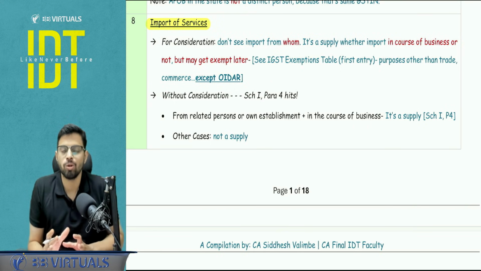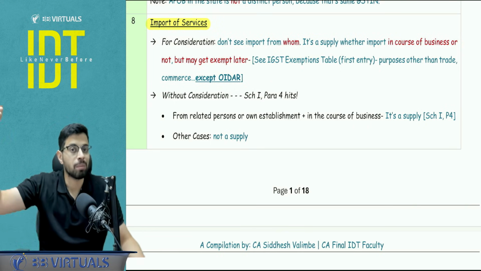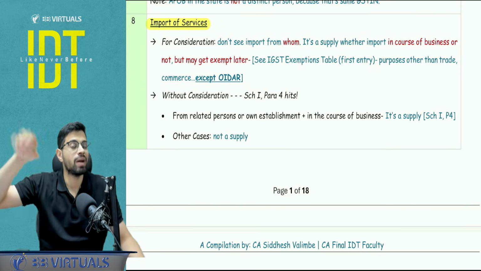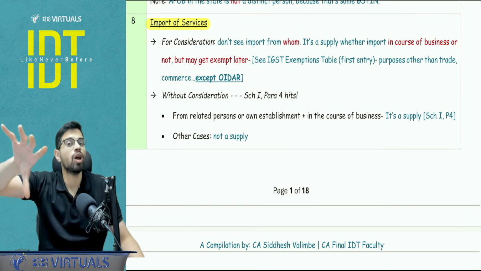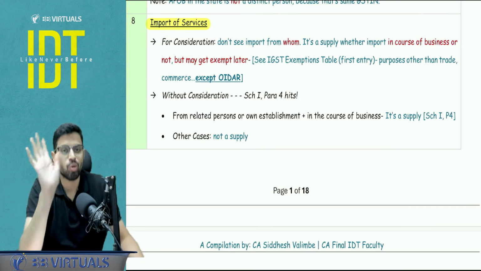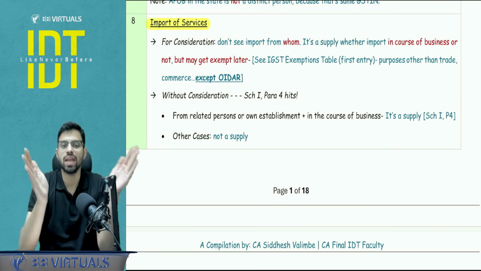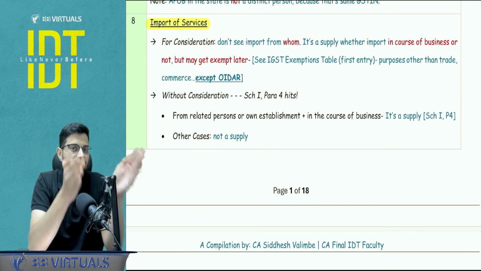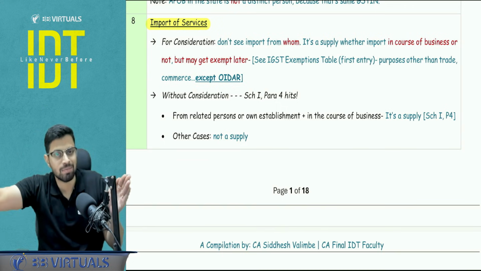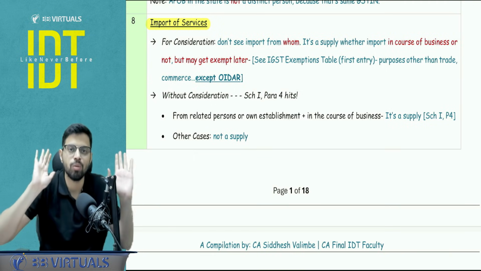Now please make a note of it, that once it is a supply, you will link Chapter 4, exemptions, IGST entry, that if the import of service by an individual or government is for any reason other than business, trade, commerce, it is exempt, but except OIDAR. So guys, please don't make a confusion. You have to have structured thinking. Step number 1, we need to see whether it is a supply or not. And in step number 2, we will see whether there is an exemption or not. So firstly, make it a supply, whether it is a business or not. 7.1b, you make it a supply.